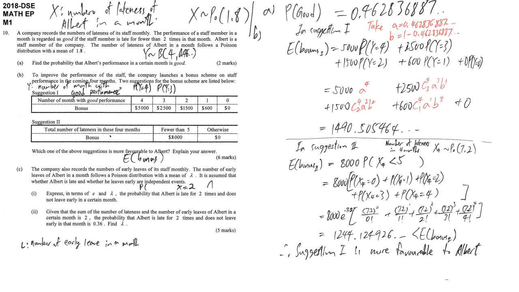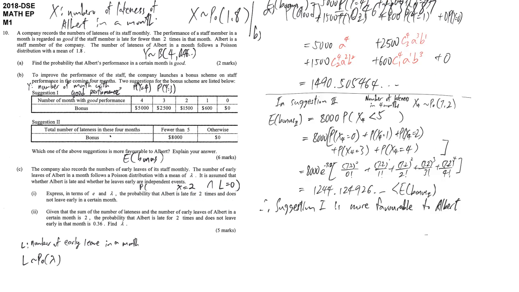It's important to state the period clearly. And then we know that L follows a Poisson distribution with the mean lambda. And the requirement here, does not leave early, means that L is exactly equal to 0. We are finding this probability.